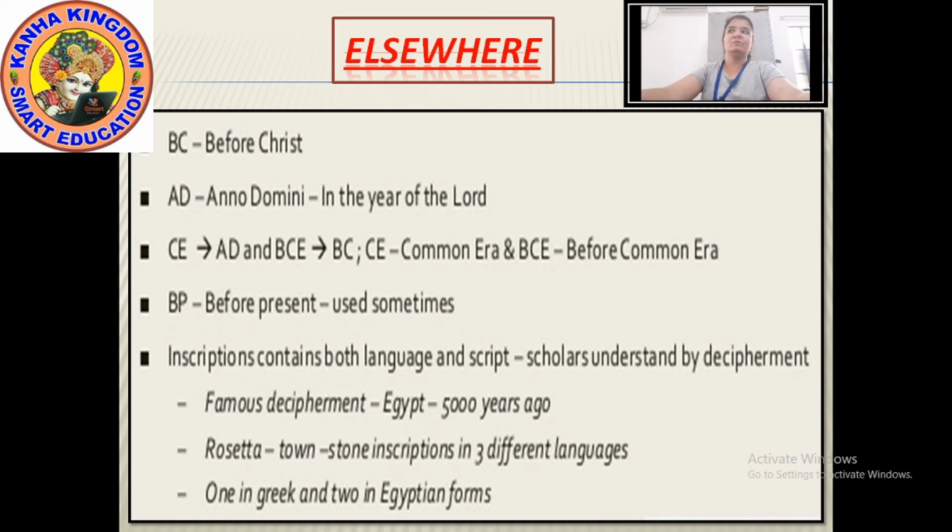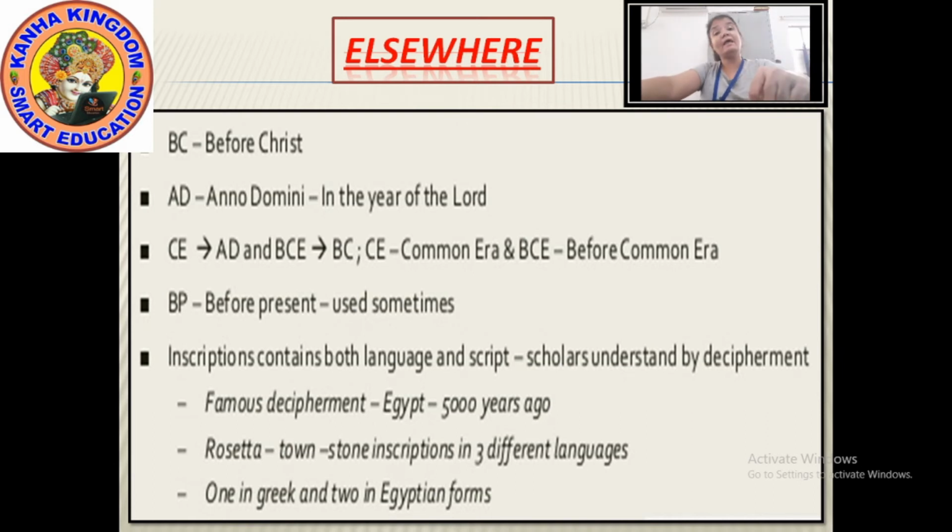What do these two Latin words mean? AD are the two letters. They mean Anno Domini. Anno Domini means in the year of the Lord.